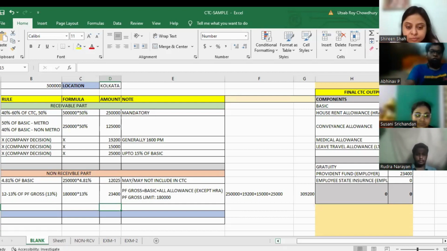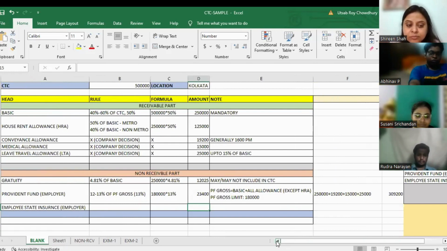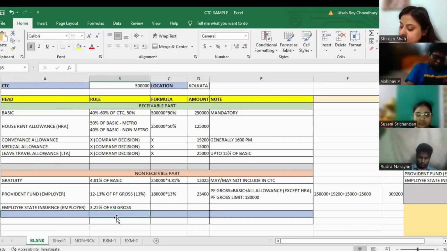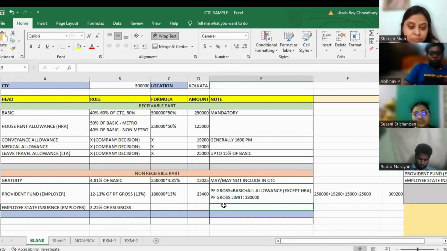How to calculate the employer PF? Yes, sir. The next one is employee state insurance. About the employer part, the formula or the rule is 3.25% of ESI gross. The rule of ESI is 3.25% of ESI gross. So now we have got to know another new term called ESI gross.